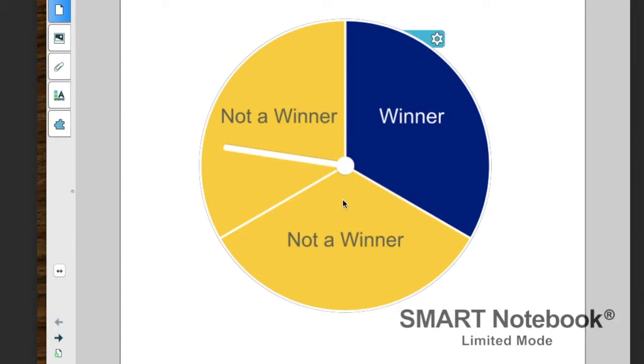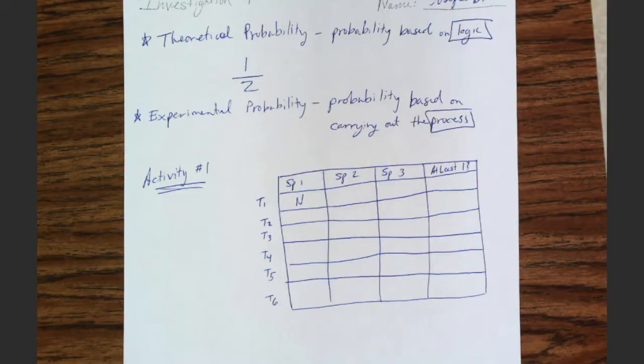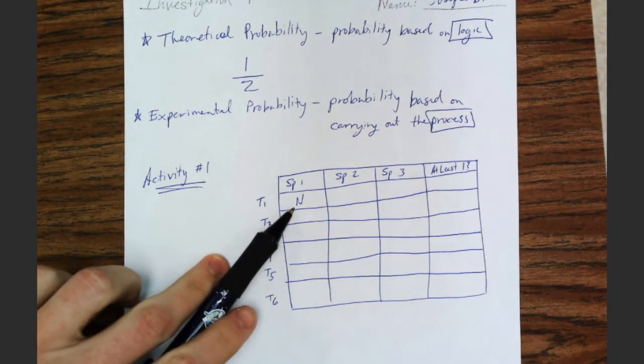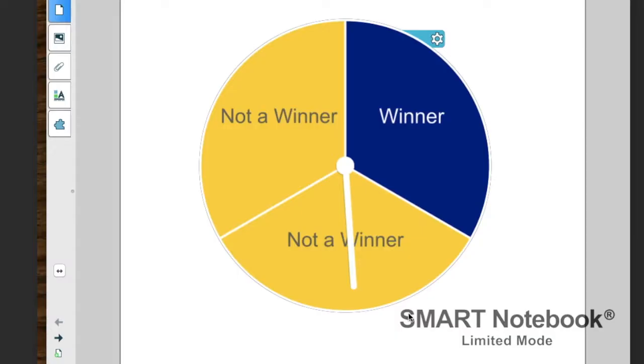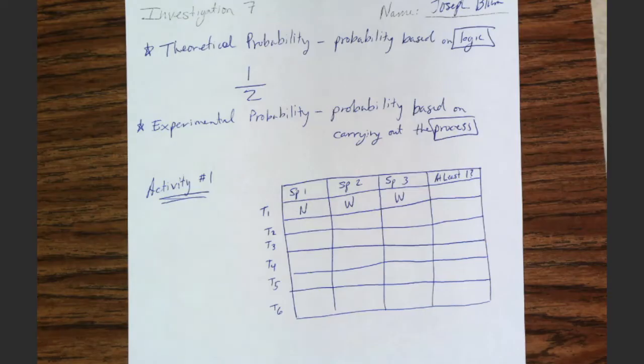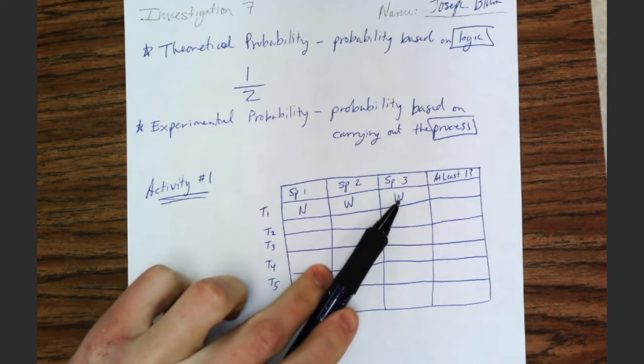So here's our spinner. This is trial number 1. The first spin we got not a winner. So if I bounce back here quick, I put N for not a winner. Let's go back and fill out the rest of this trial. Oh, now we've got winner for spin number 2. Oops. Spin number 3, we've got winner again. Now we've got this: not a winner, winner, winner.